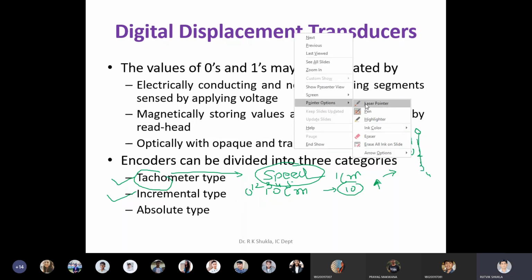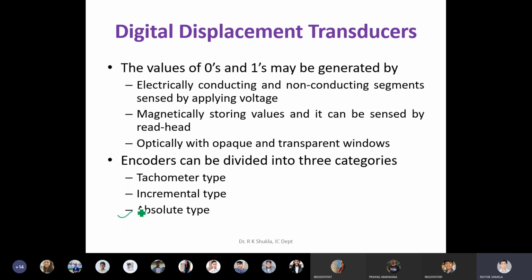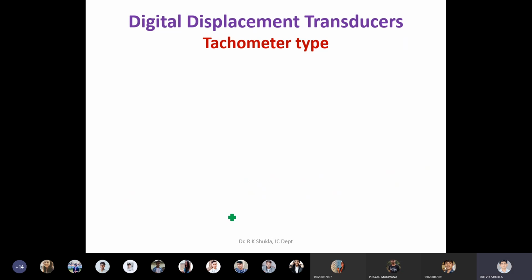Third is the absolute type. Clear? There is a big difference between the incremental type and the absolute type, and absolute type encoders are the most popular encoders used in the industry nowadays. Let's see each of them one by one.